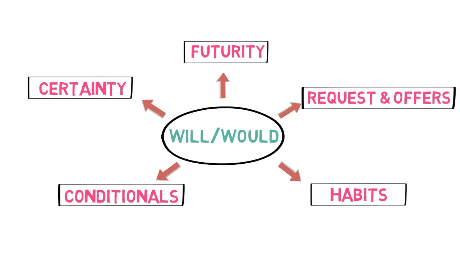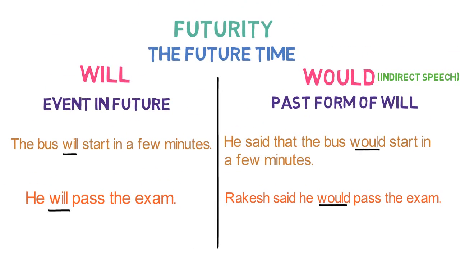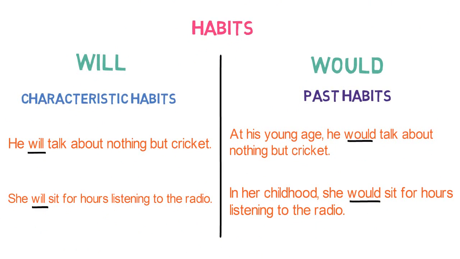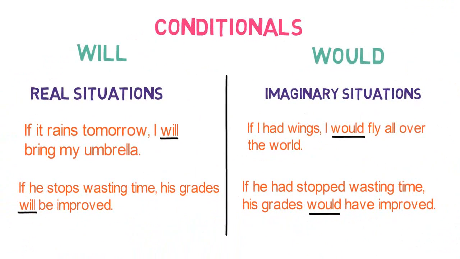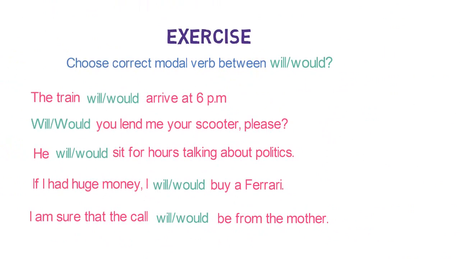Then we learned the 5 ways in which will and would are used, along with the similarities and differences with some examples. The ways are, number 1, Futurity. Number 2, Request and offers. Number 3, Habits. Number 4, Conditionals. And number 5, Certainty. Finally, I gave you an exercise to practice, whose answers you will be giving me in the comment section.